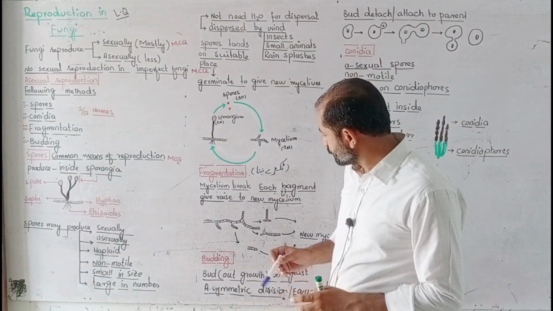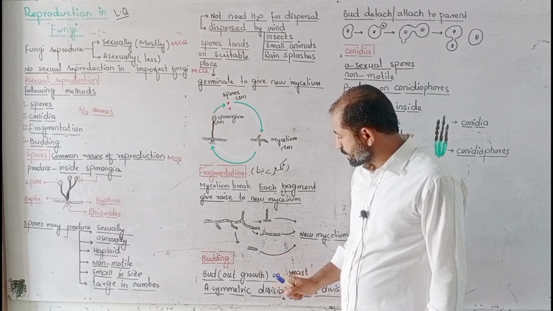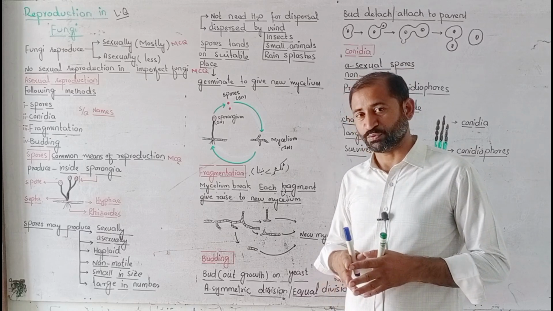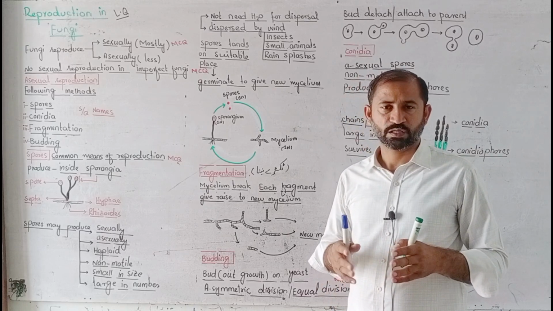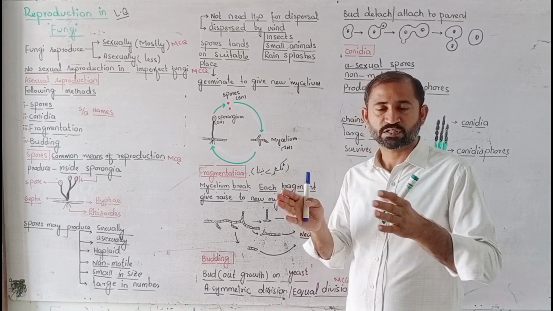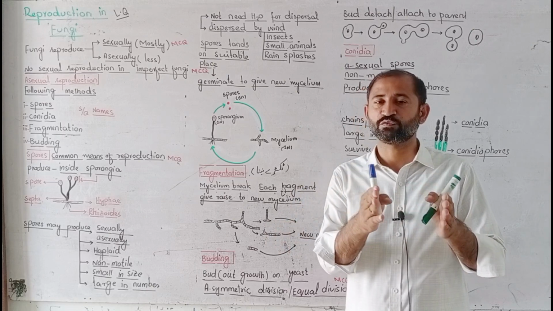Next one was budding. That is how they reproduce by budding. Budding means bud formation, and a bud is an outgrowth. Outgrowth means a part that shows more growth, and the nucleus of the parent will divide, and some of the nucleus goes to the bud.